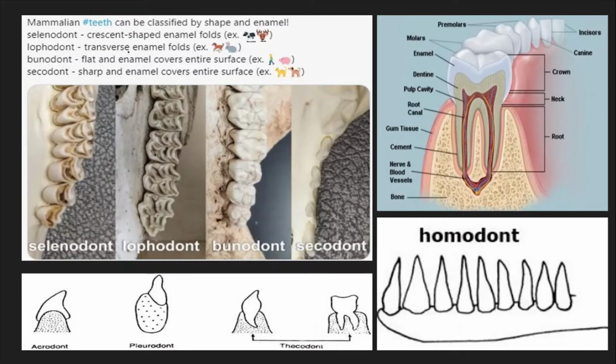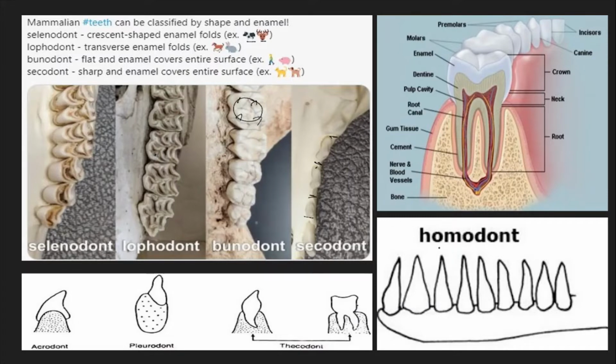Next is Lophodont, with transverse enamel folds. Look at this, transverse ridges. Rabbits and horses are examples of it. Bunodont: even human teeth actually exhibit Bunodont. Our molars are Bunodont in nature. They have four cusps like this, which help in grinding of the food. Next we have Secodont, which is found in cats and dogs. This is how there is spacing between every tooth. This is the speciality of it.